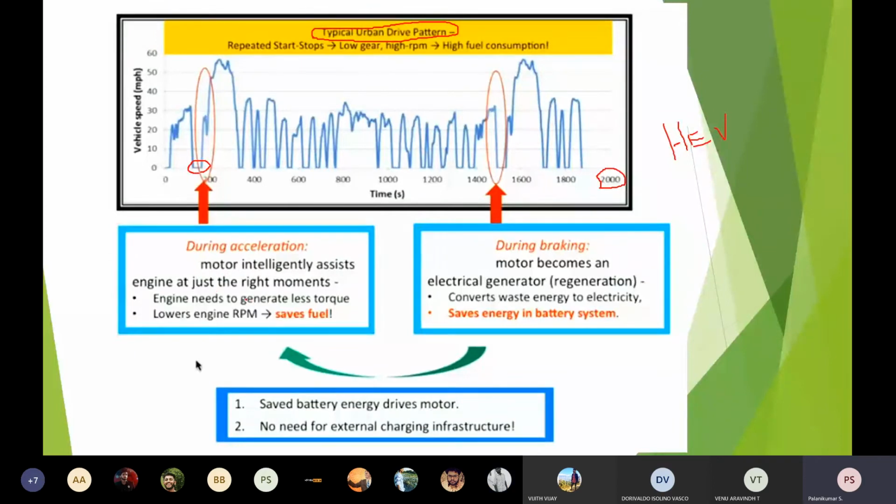So the engine needs to generate less torque only. Because we need not completely depend on the IC engine, the motor is there, especially the induction motor. We are going to see it in the next unit: the induction motor type has a very high starting torque.